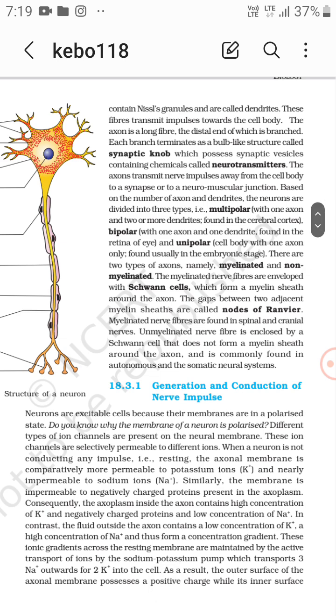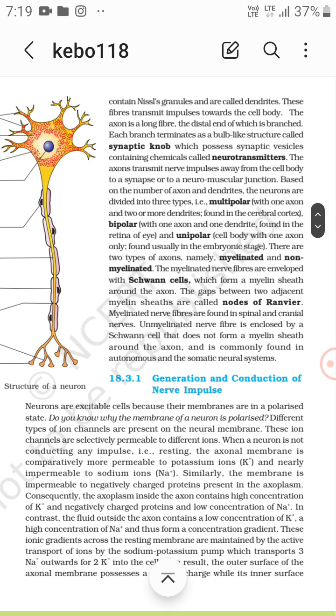There are two types of axons, namely myelinated and non-myelinated. The myelinated nerve fibers are enveloped with Schwann cells, which form a myelin sheath around the axon. The gaps between two adjacent myelin sheaths are called the nodes of Ranvier. Myelinated nerve fibers are found in spinal and cranial nerves.